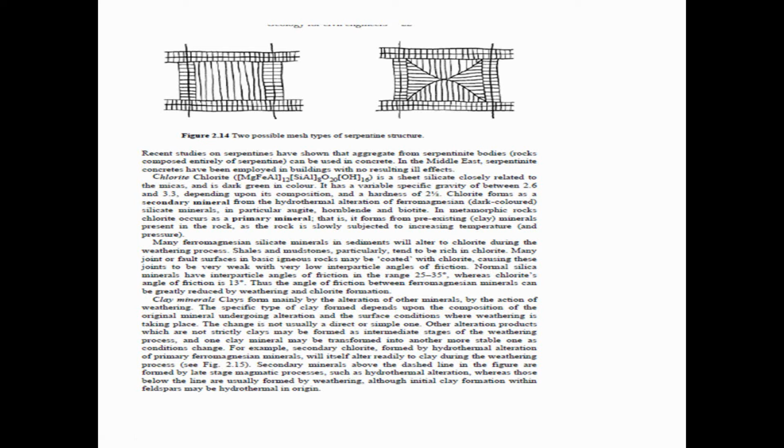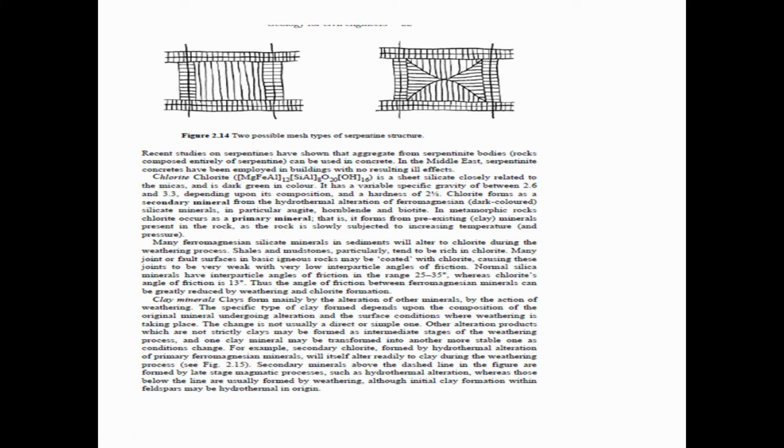Normal silicate minerals have an interparticle angle of friction in the range of 25 to 35 degrees, whereas chlorite's angle of friction is 13 degrees. Thus the angle of friction between ferromagnesian minerals can be greatly reduced by weathering and chlorite formation.